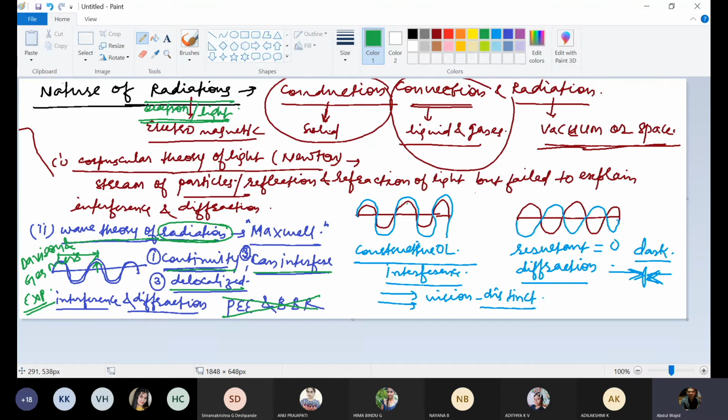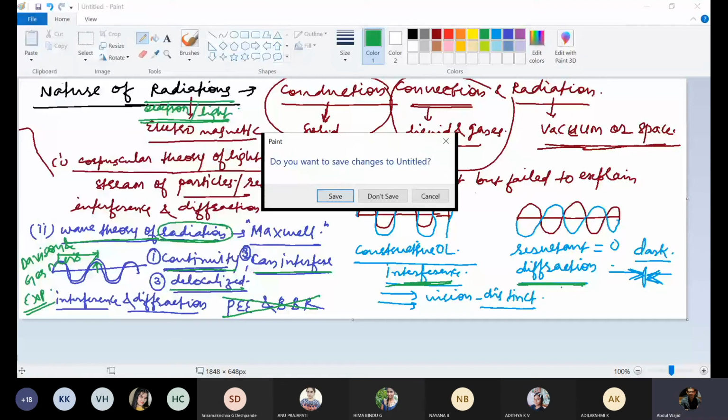So interference, as I have told you, is interaction of two waves, and formation of light and dark band is called diffraction. Since this theory was unable to explain photoelectric effect and black body radiation, there was need of another theory which can explain black body radiation and photoelectric effect too.